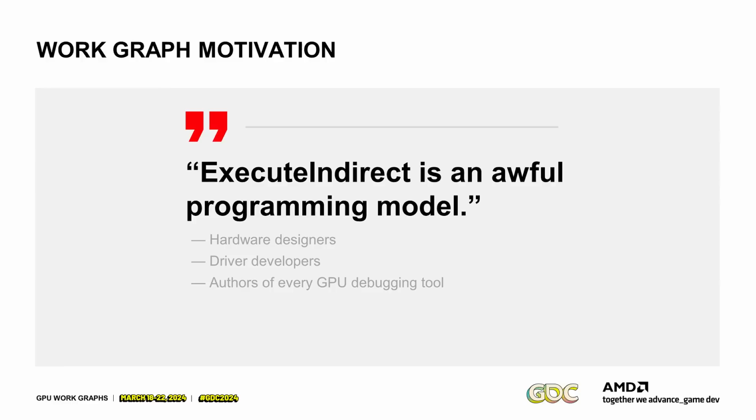And if you talk to hardware designers, driver developers, and authors of GPU debugging tools, they will tell you that execute indirect is indeed an awful programming model. And we should get something better in place, because that's really not the long-term future here. Before I talk about the solution in workgraphs, I just want to make sure that everyone is on the same page as to what the problems actually are. So I will walk through a very simple example of execute indirect and where it fails today and why.